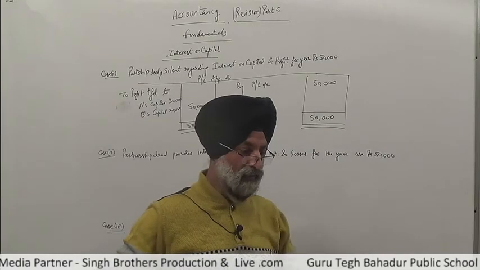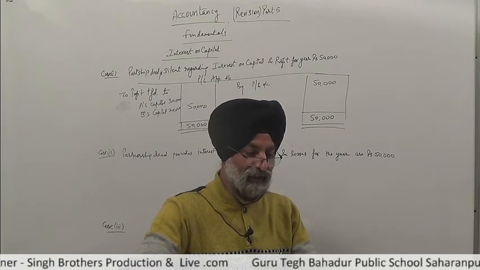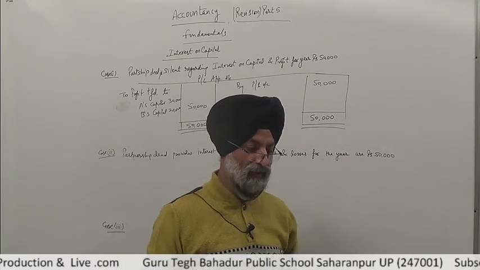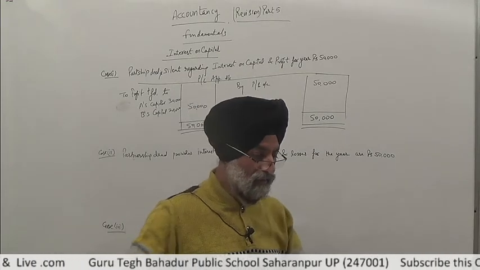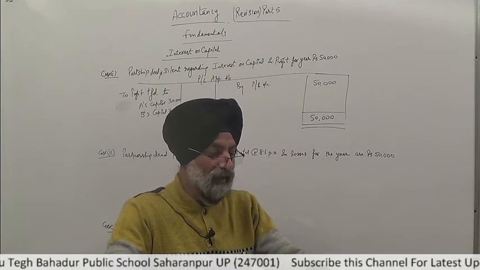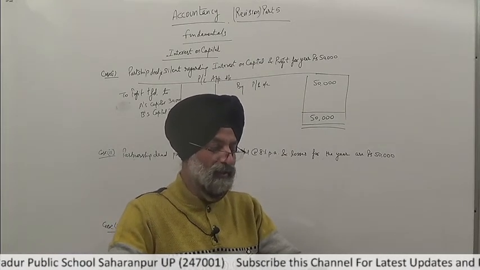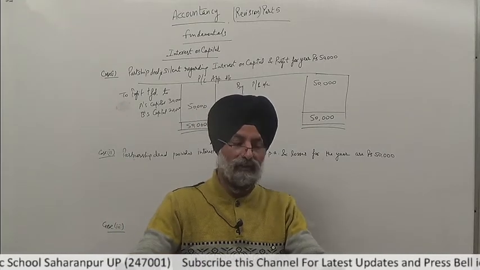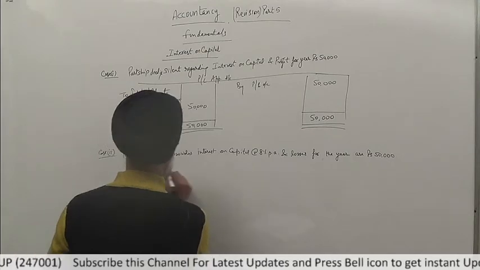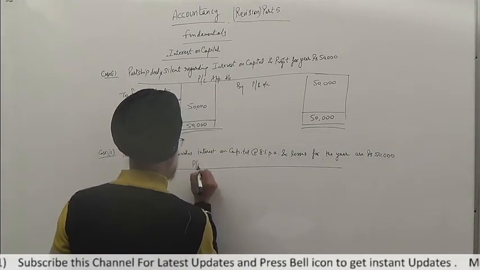Case number 2. If the partnership deed provides interest on capital 8% per annum and losses for the year is 50,000. 8% per annum interest on capital is there and the loss of the firm is 50,000 rupees. So how to distribute this loss?